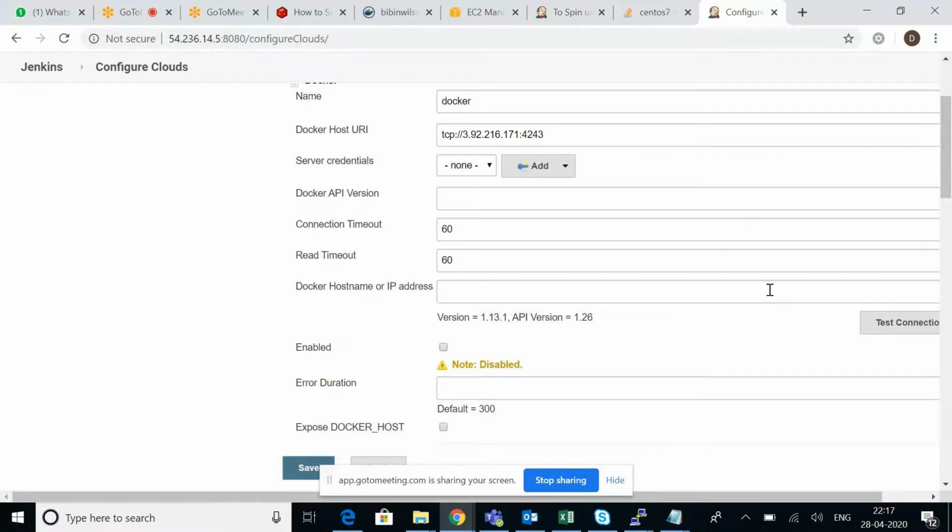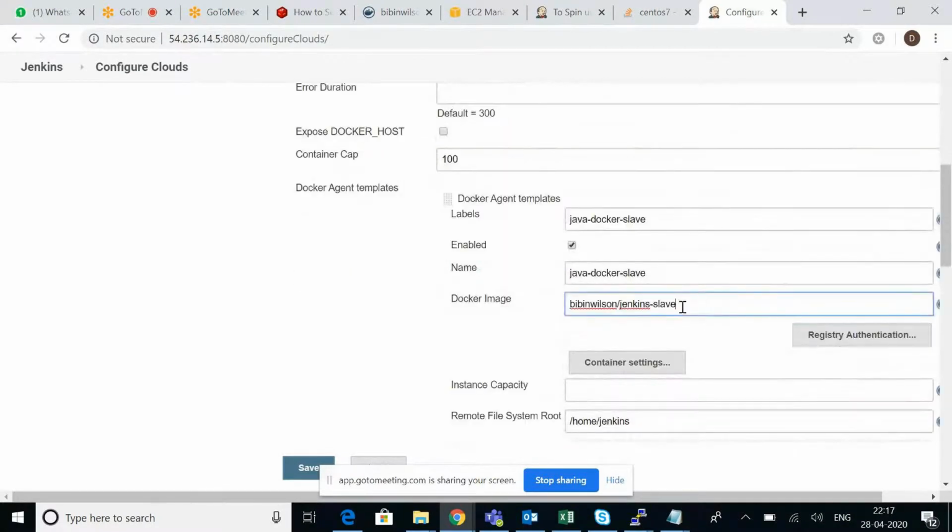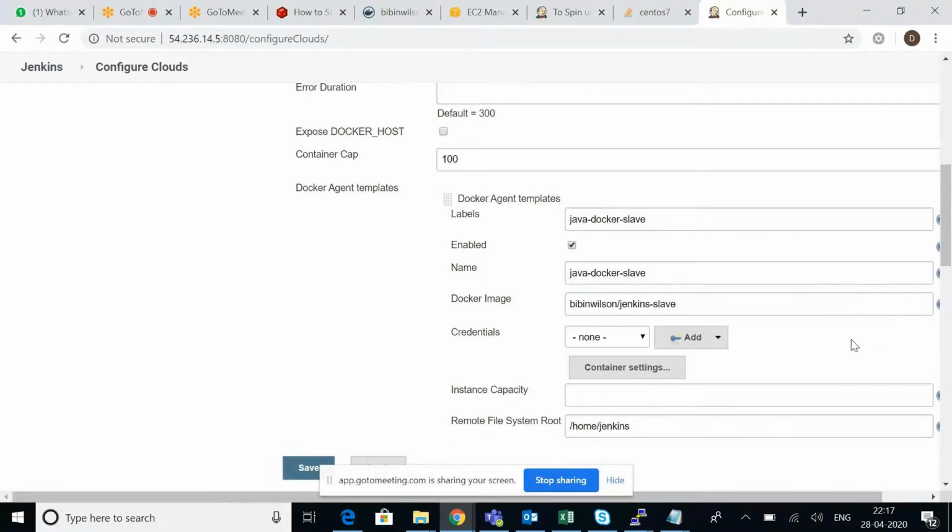Not for the image. Whether that image is building or not, the image details you have given are correct only. But try one more time. Click on registry authentication. Have you given your registry details? Have you verified whether Docker registry details are required or not? Actually, it's not required.